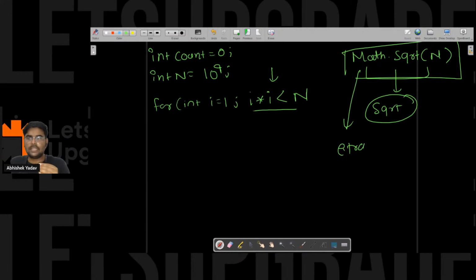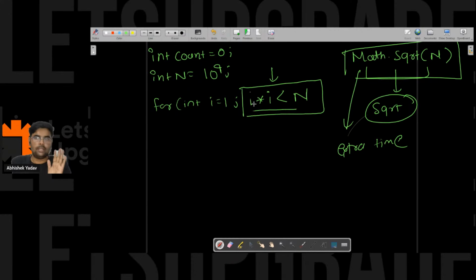Why use this function when I can use a constant time check here, right? So you should use i into i less than n. It will not harm the time complexity, but this is the proper way.